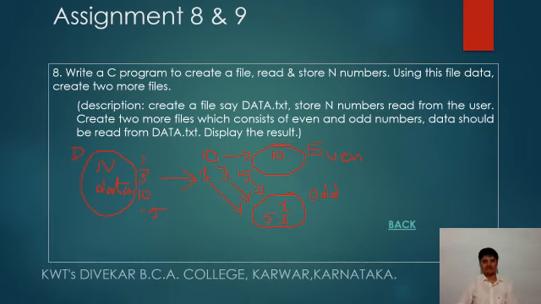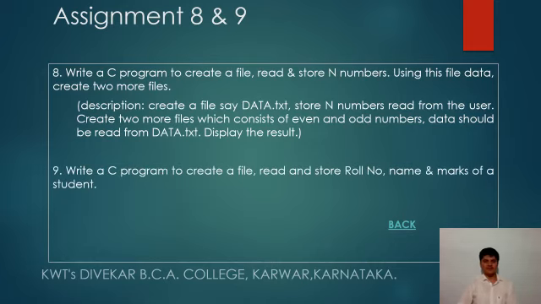So this is the description of assignment number 8. Now assignment number 9 is: write a C program to create a file, read and store roll number, name and marks of a student.